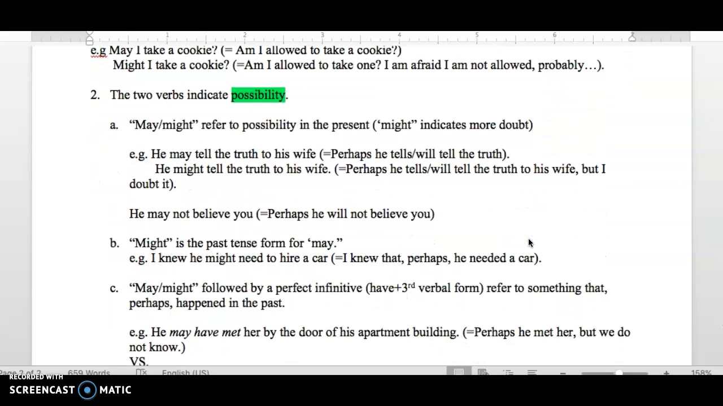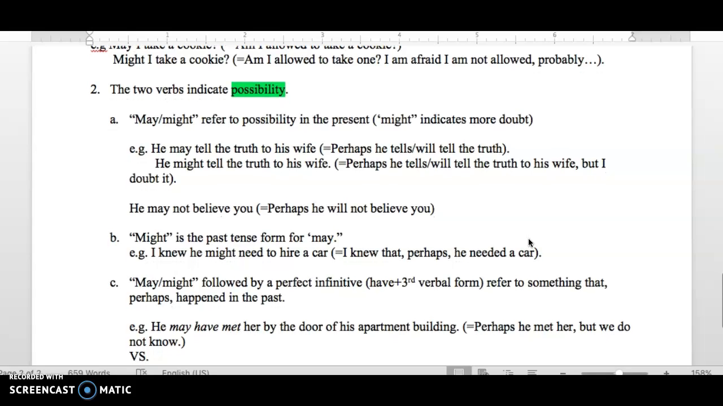May and might also indicate possibility, just as can and could. May and might refer to possibility in the present. Might indicates more doubt. For example, he may tell the truth to his wife. Perhaps he tells or will tell the truth to his wife. Perhaps not. He might tell the truth to his wife. Perhaps he tells or will tell the truth to his wife, but I doubt it.